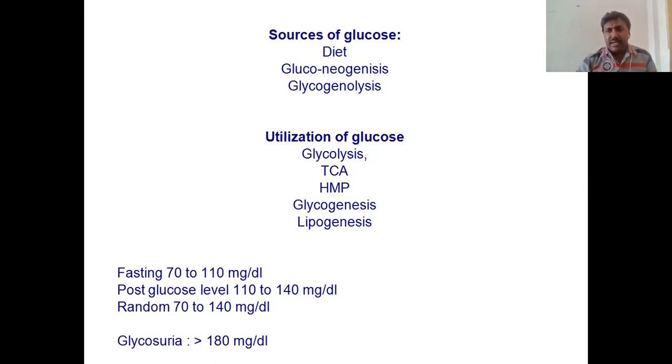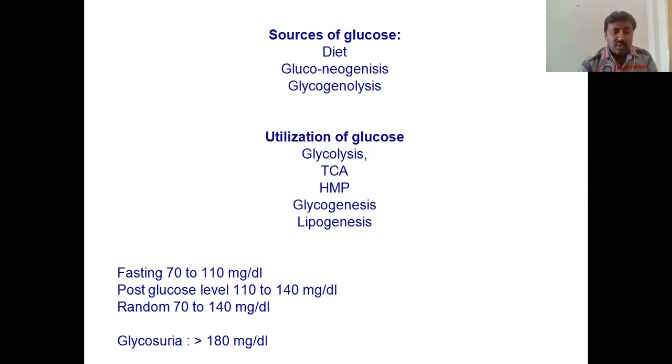And random means we can take it at any time, either in the early morning, fasted, or after taking food. It may be 70 to 140 mg per deciliter. These are the ranges of blood glucose levels in the bloodstream in a normal person. If it is crossed, that is 160, 180, 200, 250, 300 mg per deciliter, we can consider it as diabetes mellitus.